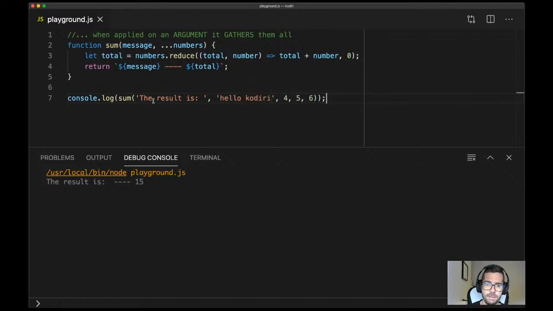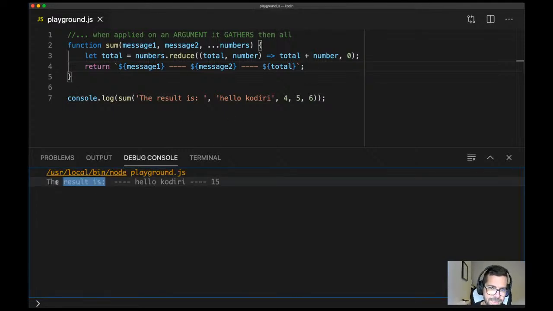So you see we got the first message, message 1, comma, message 2. So now I can do something like that, right? You see the first message, the second message, and then the remaining arguments will be added. Questions?